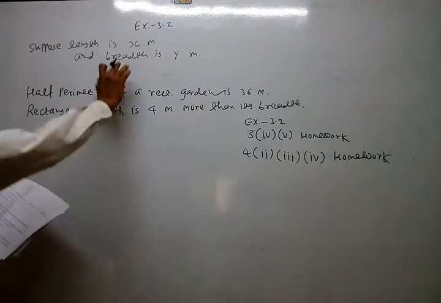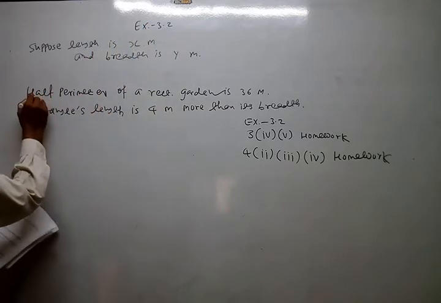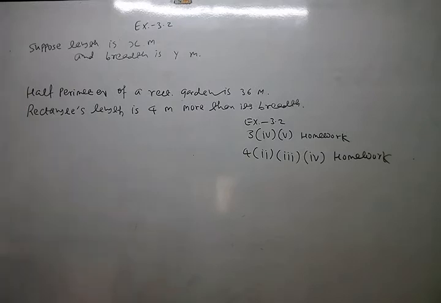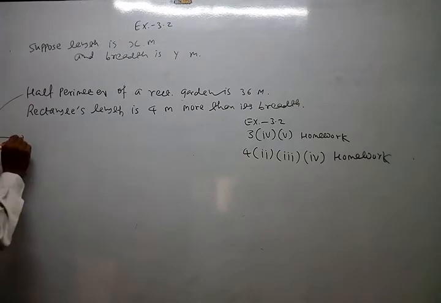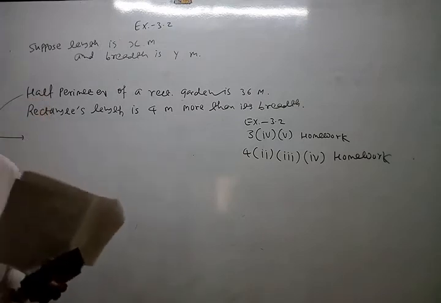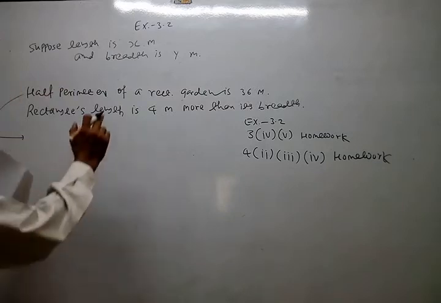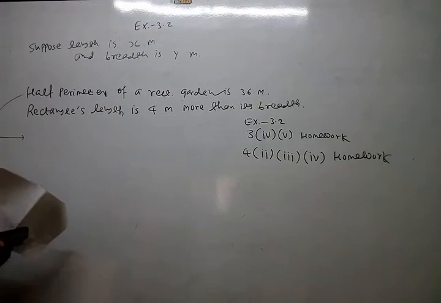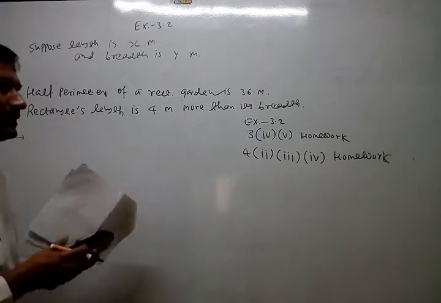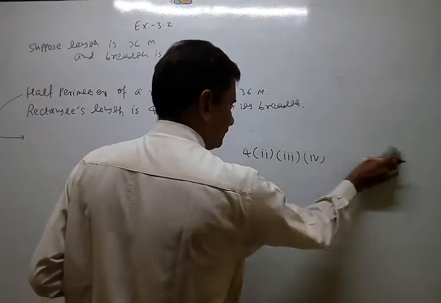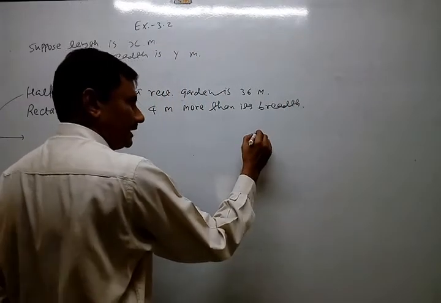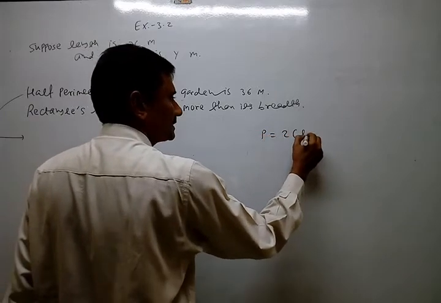Okay. Now, after getting our supposition, use one statement. So this is the first statement. According to that statement, what I have to form here: half perimeter of a rectangular garden is 36 meter. So first of all, you know what is the perimeter. I just remove that homework, today's homework. You mark it. Perimeter's formula is 2(l plus b).